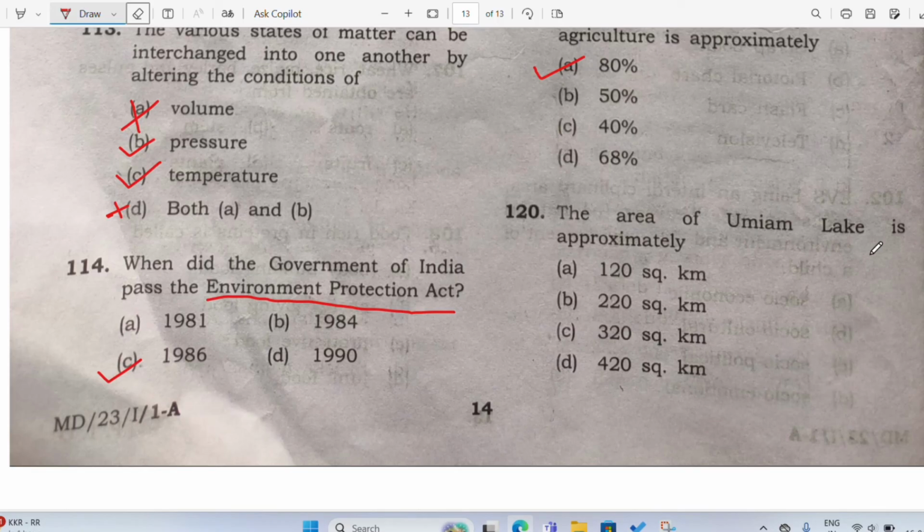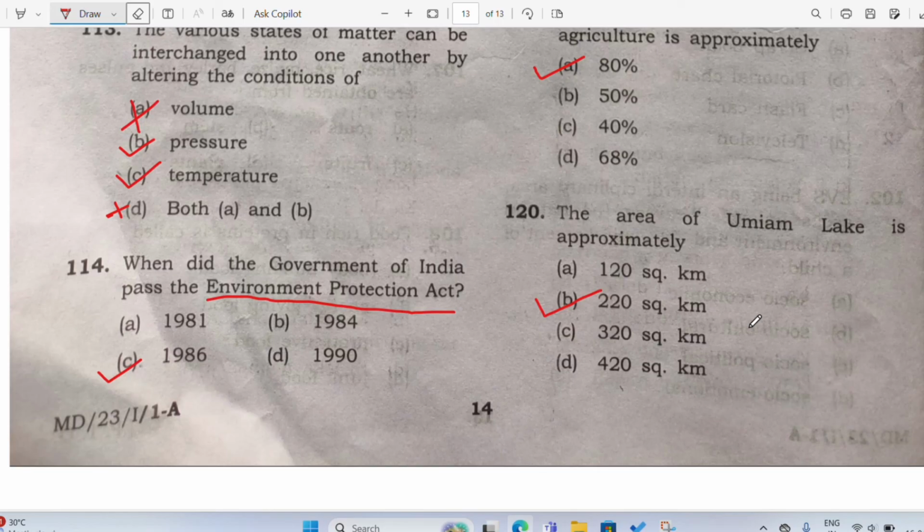So the area of Umiam Lake is approximately how much? It is 220 square kilometers. So this is your correct answer. These things you have to remember for lifetime, all right? Not only today, you have to remember it for lifetime. This is a factual question, which means it is never going to change. The area of Umiam Lake is never going to change. It should not change actually, all right? It should remain like this only, 220 square kilometers. So this was all in this video in environmental studies.